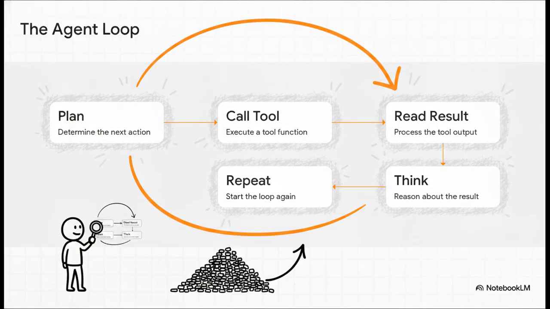So why on earth is the agent bar so huge? Well, because an agent runs a loop. It makes a plan, calls a tool, reads the result, thinks about it, and repeats. And remember our whiteboard analogy? Every single time it loops, it has to reread the ever-growing transcript of everything it just did. What looks like a super routine 10-step task to a human developer will relentlessly consume between 50,000 and 100,000 tokens.